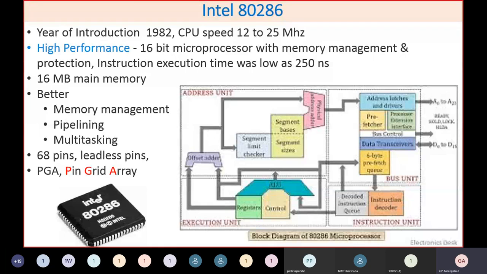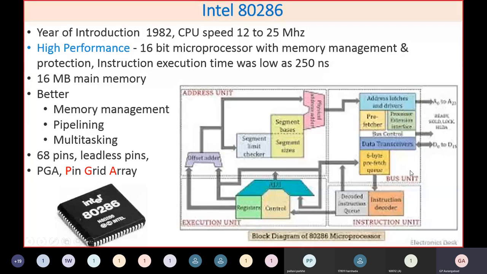Then if you see the difference in the structure of the CPU, you will find there are 68 pins for this CPU. There are no leads like DIP pins. In fact, it was packed in one package that is called a PGA package, pin grid array, which has 68 pins. Below here, this particular package is shown, which you can directly insert in a PGA socket. So automatically these connections will be made.